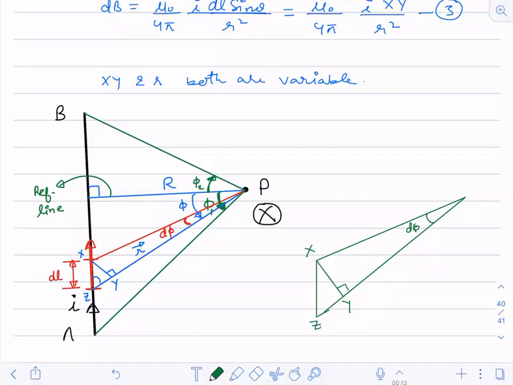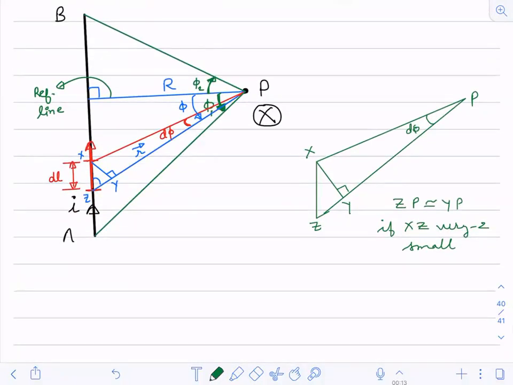And if it is very small, can I say that zp is nearly the same as yp? If zxz is very small, zp and yp are almost the same. Now this is equal to r.